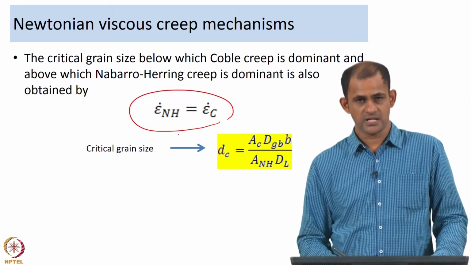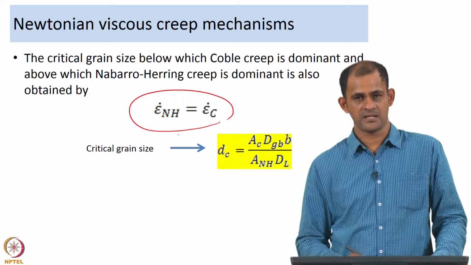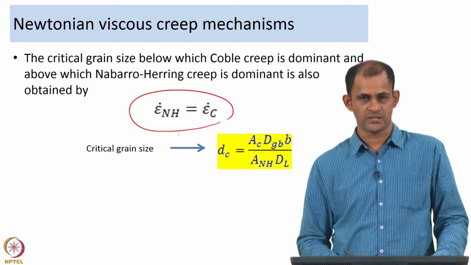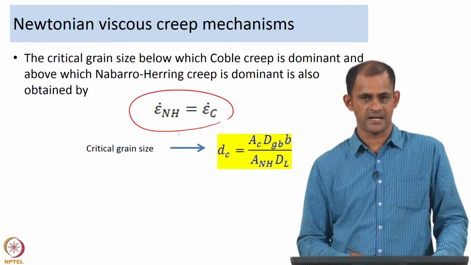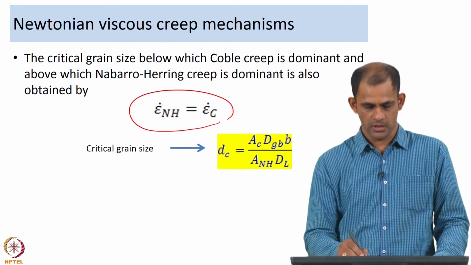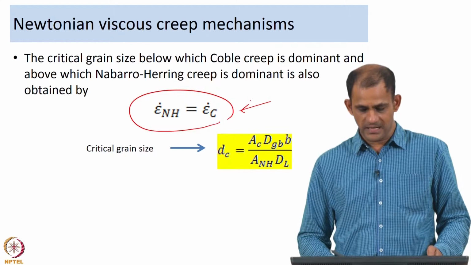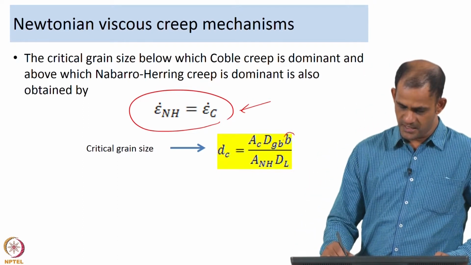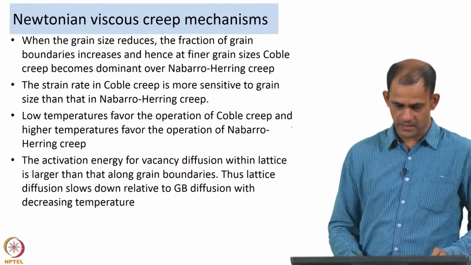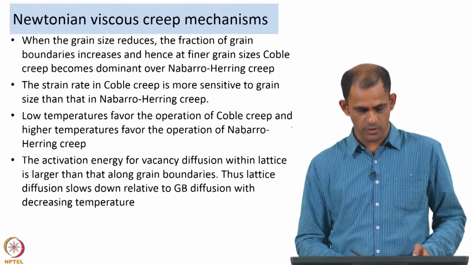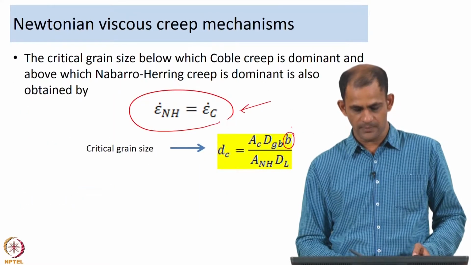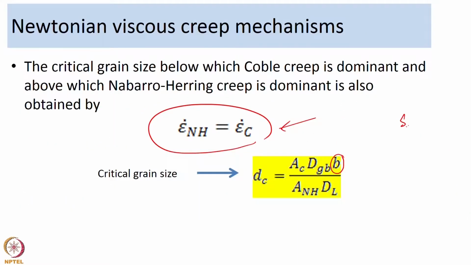It will be interesting for you to determine the critical transition temperature as well as the critical grain size by equating the strain rates of deformation. One thing you would realize is there is a term b here, whereas for Coble creep you are going to have a delta GB term.